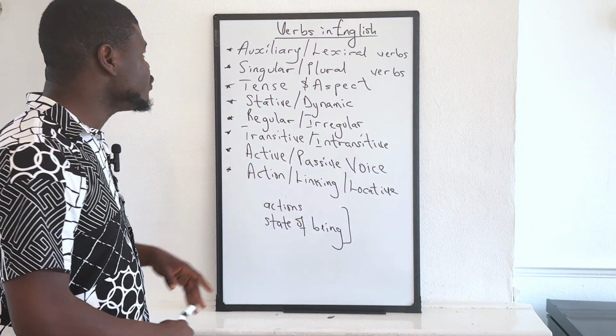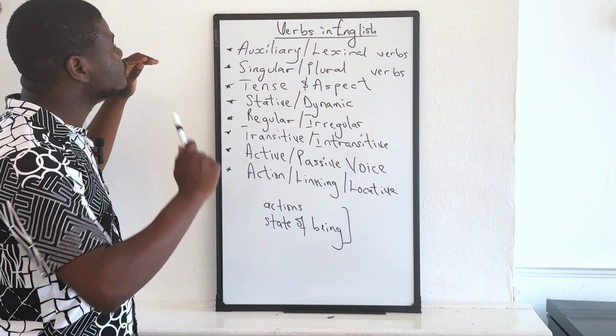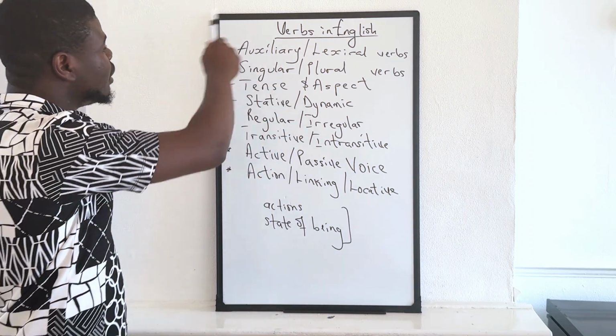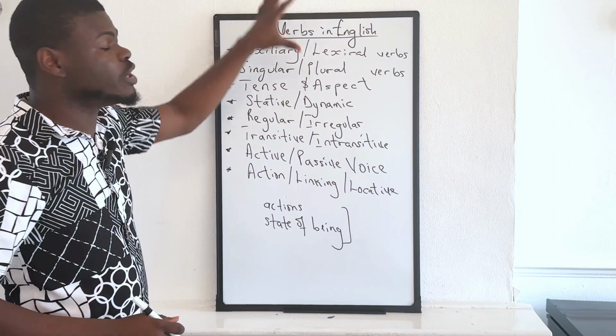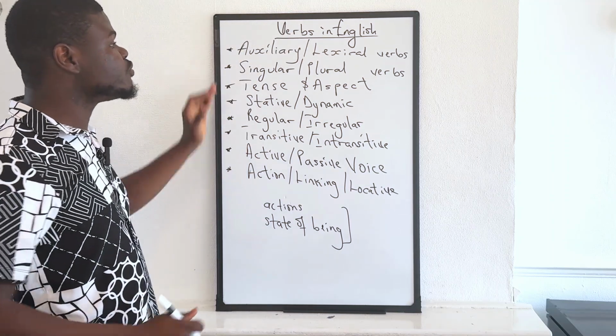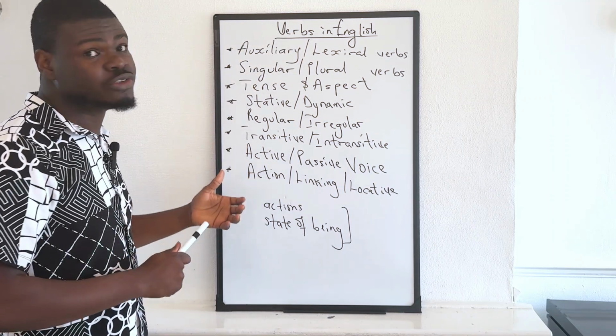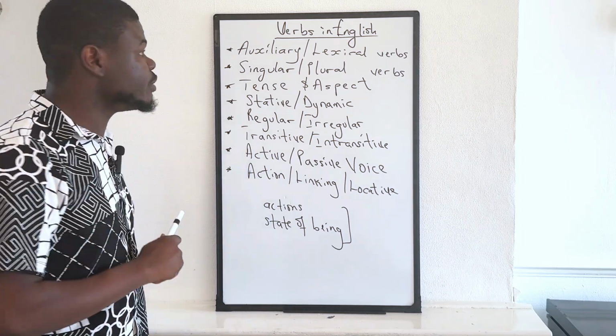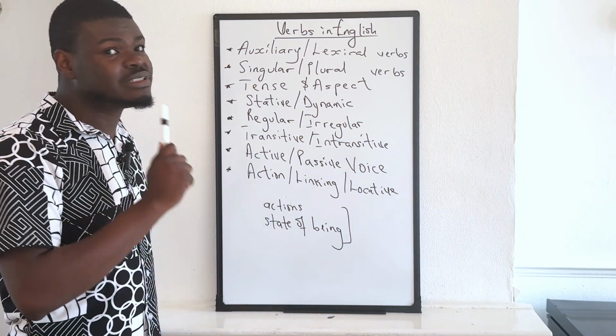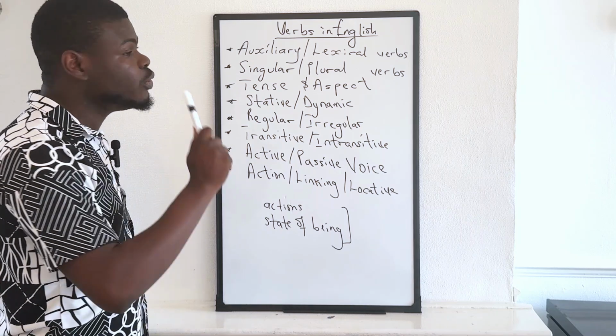So in today's lesson, we will be looking at the topic of verbs from different perspectives and angles. First of all, we'll talk about auxiliary and lexical verbs. We will also talk about singular or plural verbs.